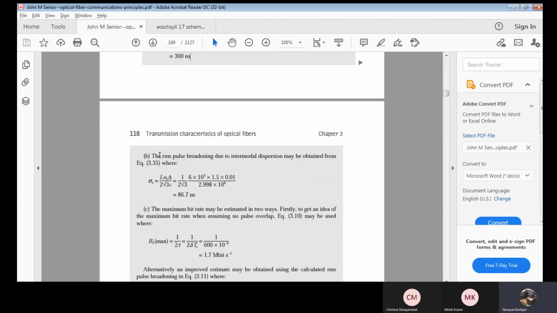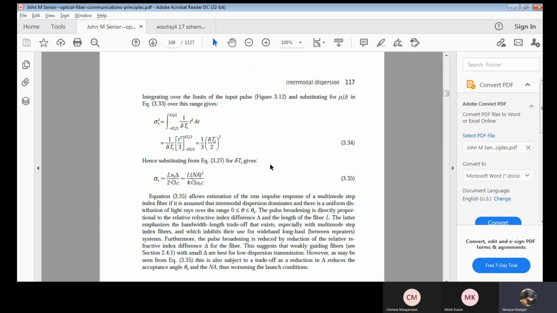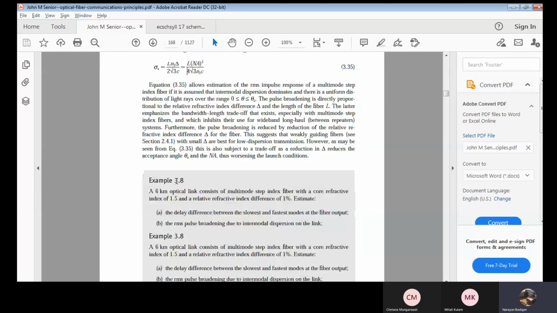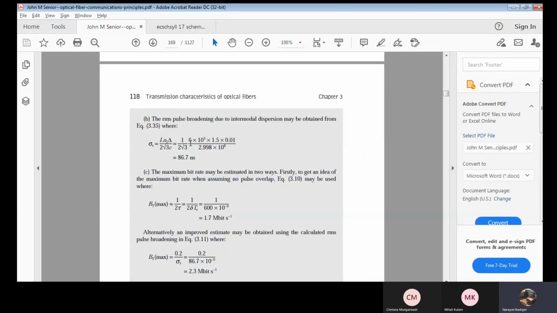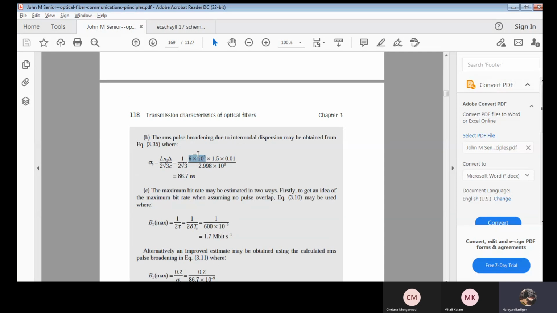Okay. Next, the RMS pulse broadening, which is due to intermodal dispersion. Now, what is that formula? RMS pulse broadening is given by sigma s, which is L n1 delta by 2 root 3 C, which we just derived. Correct? We have the equation here, and now I'm trying to use that equation. Now what it will be? L 6 kilometers and 1.5. Those are same. 2 root 3 into 3 C. Okay. Now this will be RMS pulse broadening will be 86.7 nanoseconds. Clear? Now what is next?